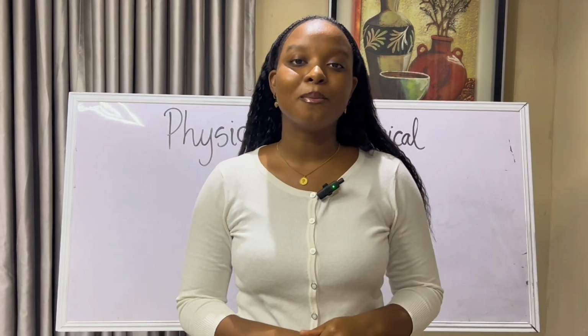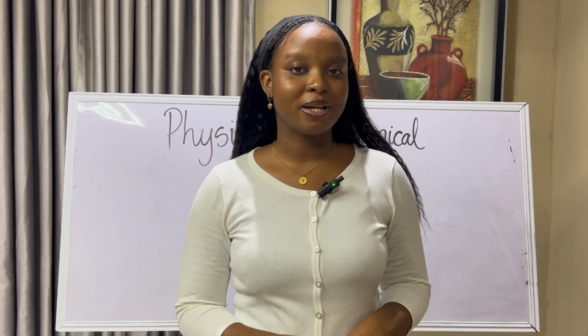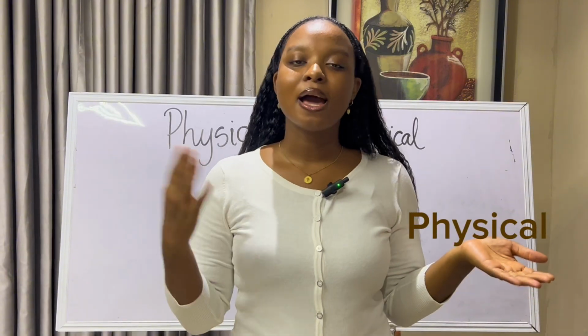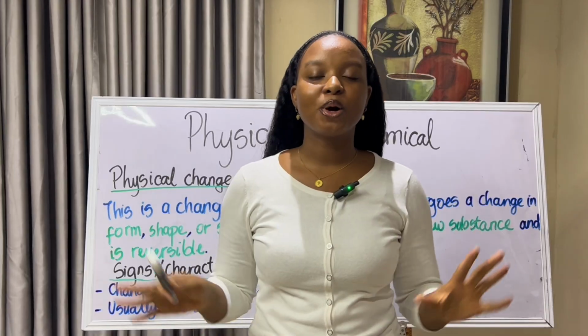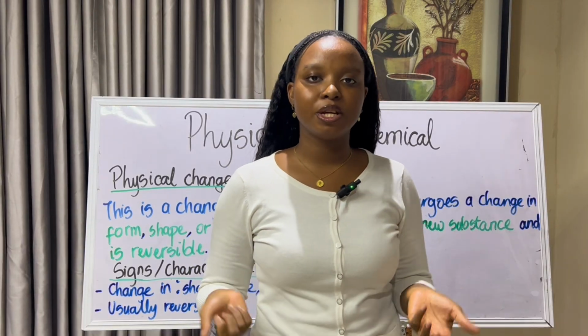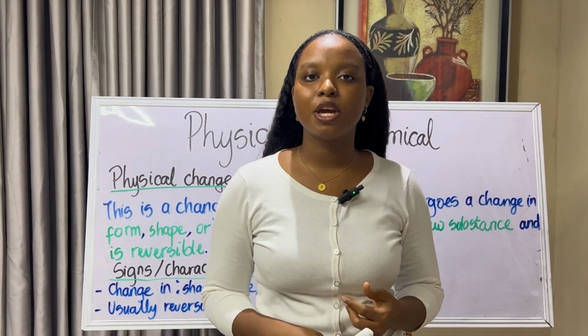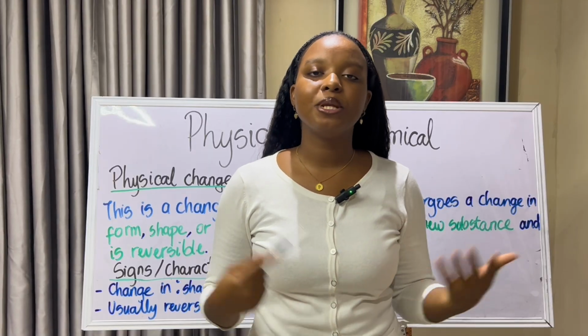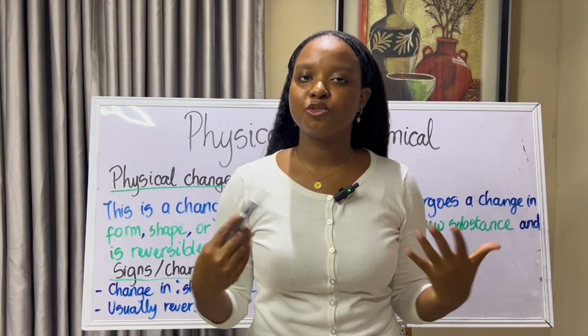Today, we are going to be learning about the two types of changes in matter, which are the physical change and the chemical change. First up, we are going to talk about physical change. This is a change in which a substance undergoes a change in its form, its shape, and its state without forming a new substance, and it is reversible.